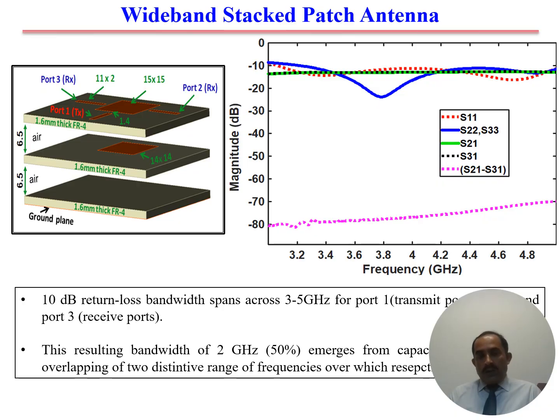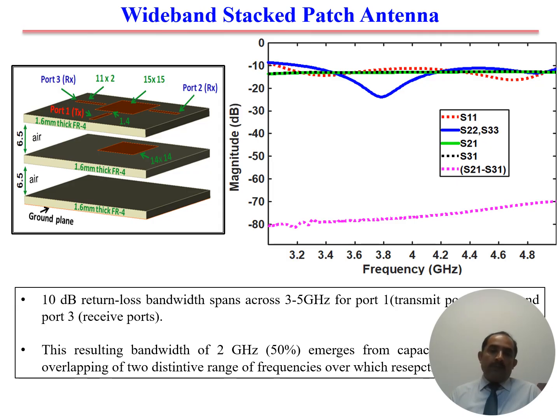Now this antenna provides 10 dB return loss, or minus 10 dB reflection coefficient bandwidth of 50%, which spans from 3 to 5 GHz, so the bandwidth is 2 gigahertz. And this antenna can be used for simultaneous transmit and receive application if we excite the receive mode in the differential or the balanced feeding.